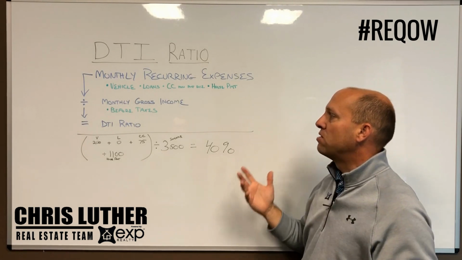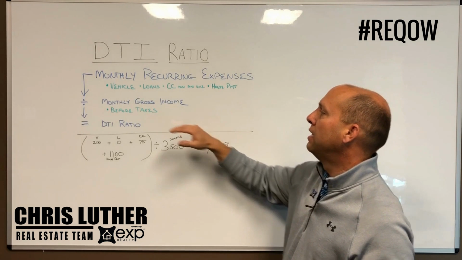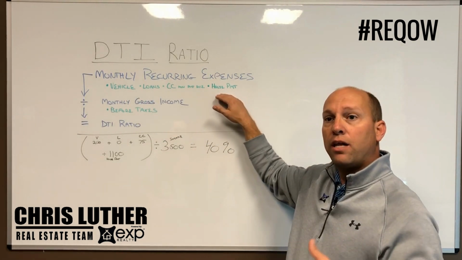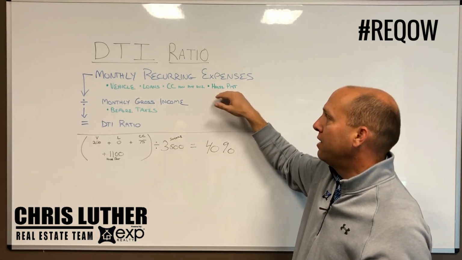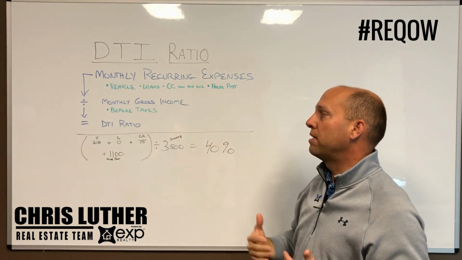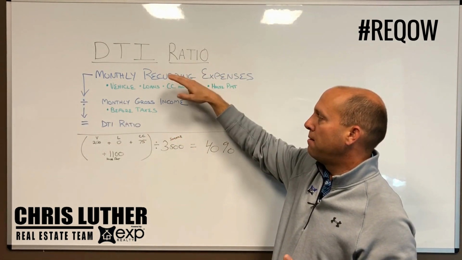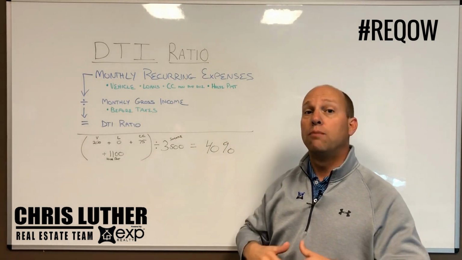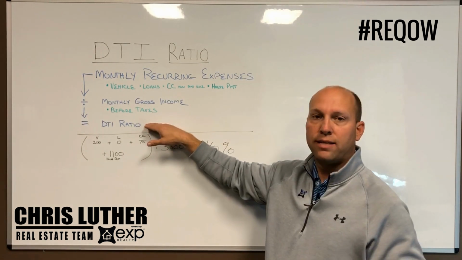The reason this is important is because a lender is going to take all these expenses that you currently have, add in the house payment that you're wanting to tackle with a new house, and divide it by the monthly gross income that you have. That's before taxes. So they take your expenses and divide it by the income, or your monthly paycheck before taxes are taken out. That's going to give them the ratio that they're looking for.